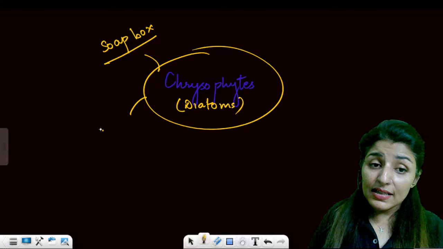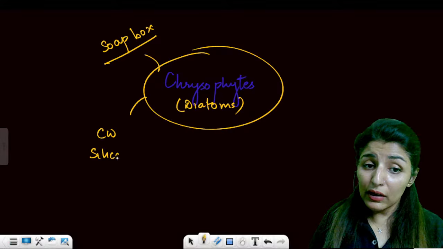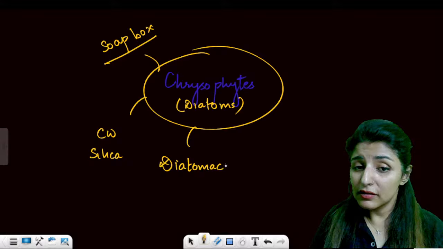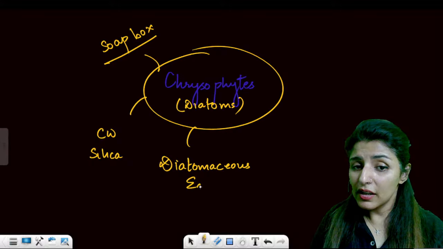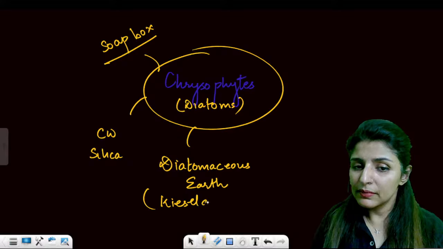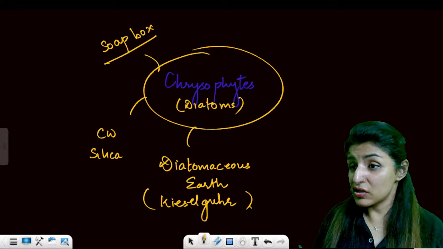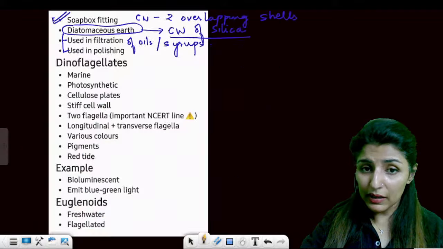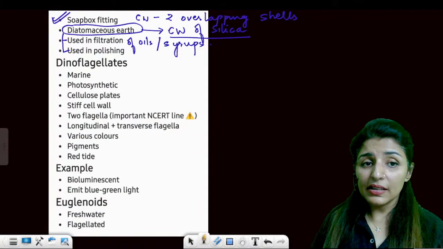Then, since the cell wall has silica, they are going to form diatomaceous earth, which is also known as kieselguhr, used for filtration and polishing, just like sandpaper, because it is of gritty type. Are these points clear?